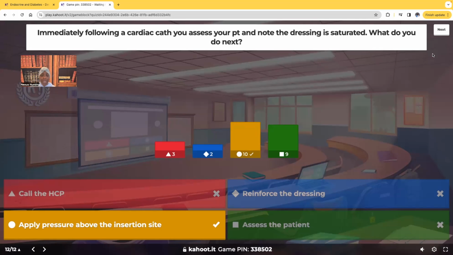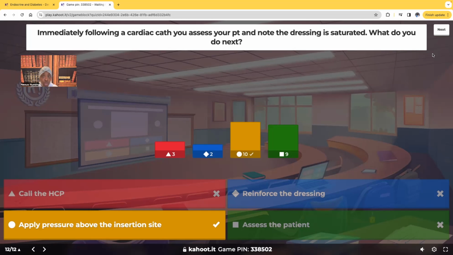We know after an invasive procedure, we're going to be concerned about three things. Always. These three things are always going to be our priority after an invasive procedure: infection, DVT or pulmonary embolism, and hemorrhage. So whenever you see a patient had an invasive procedure, before you even finish the question, in the back of your mind, you already need to be thinking about those three priorities, okay? With that being said, it says that you've assessed your patient. It's right there in the question.